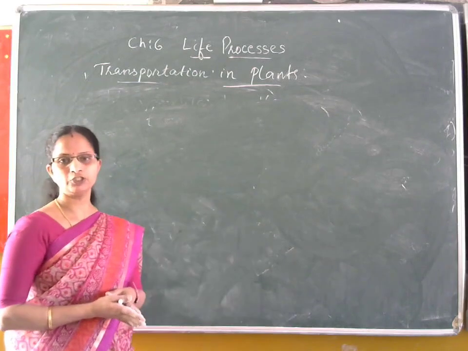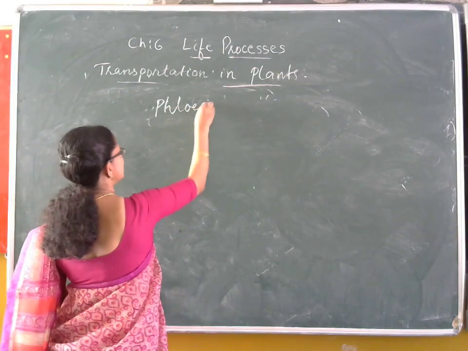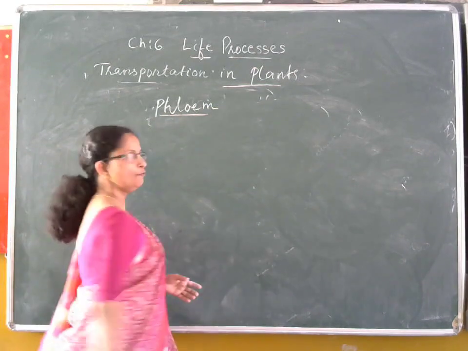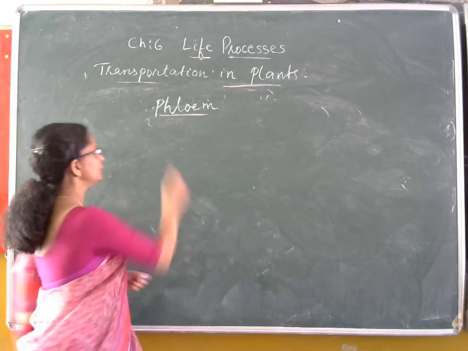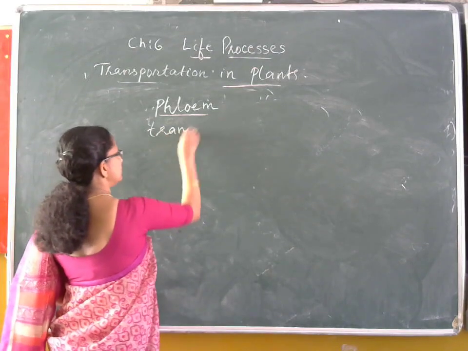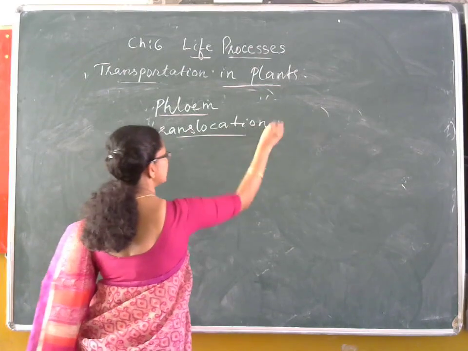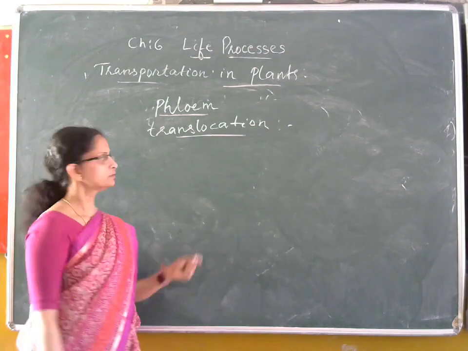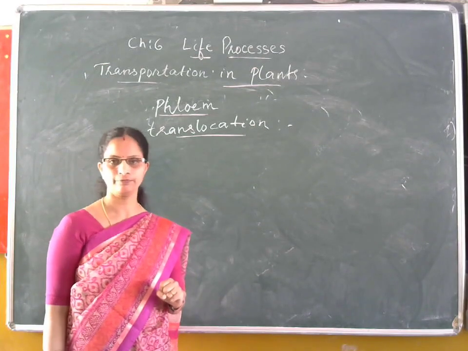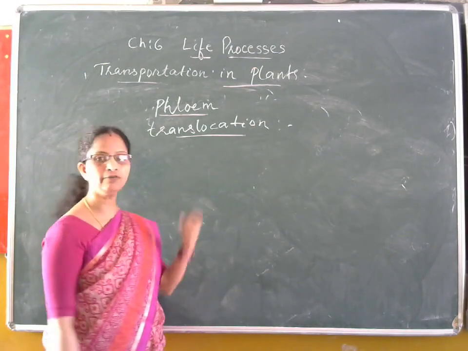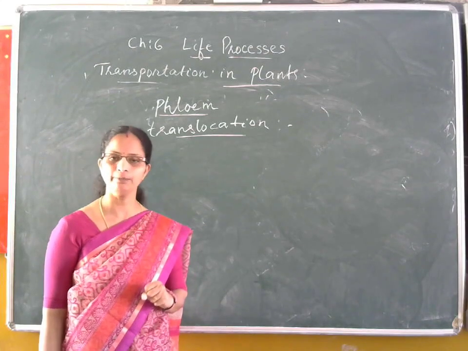So the food transportation in plants is done by the phloem tissue. When the food materials are transported through the phloem tissue, it is known as translocation. Here again, the food, that is the sucrose or glucose prepared in the leaf, is actively taken into the phloem tissue by spending energy from ATP.